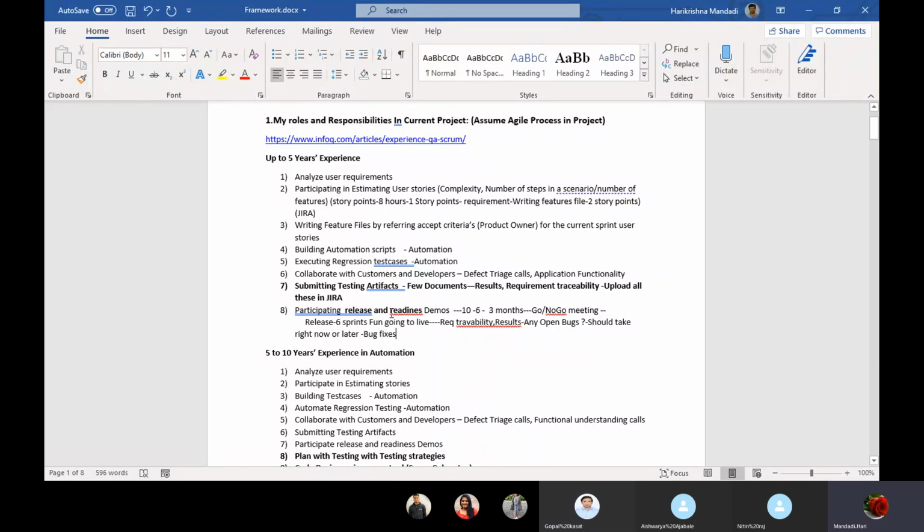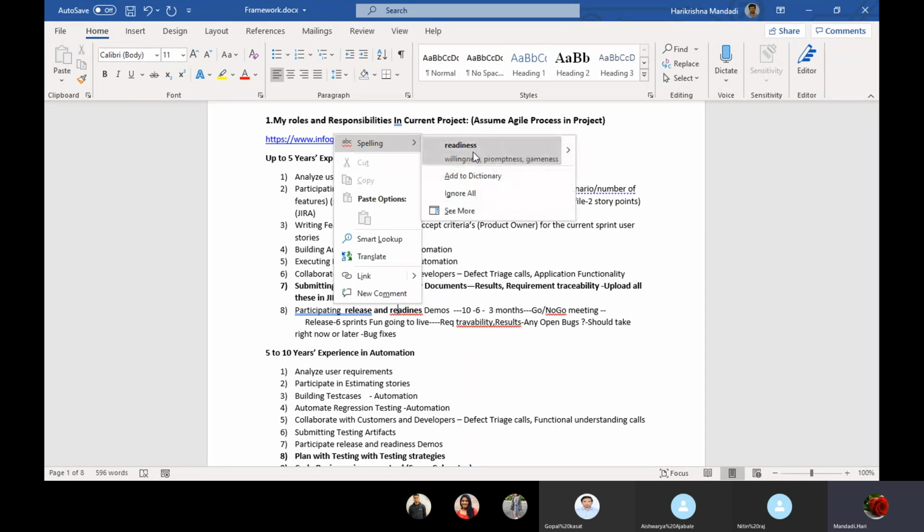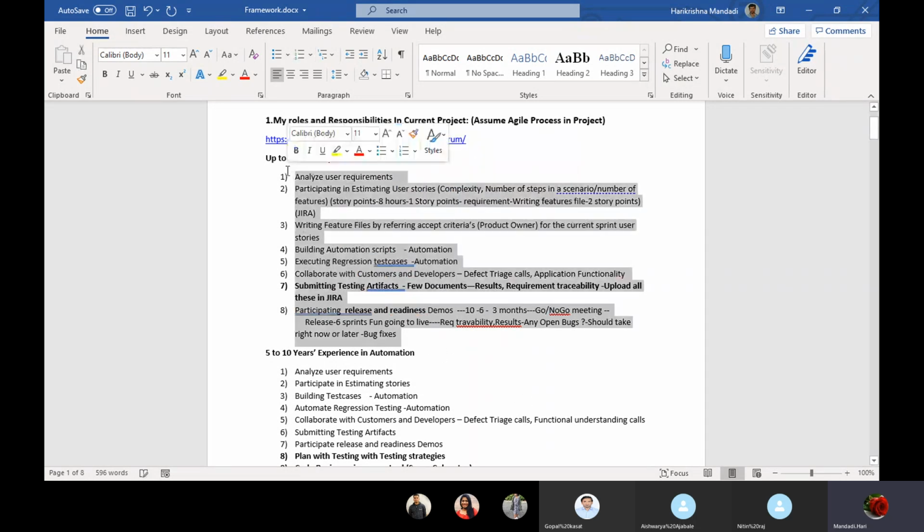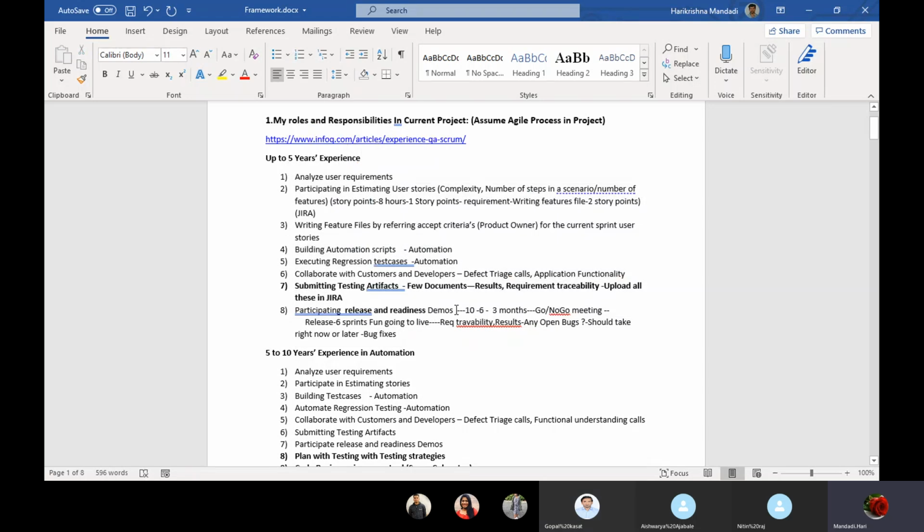Okay, now any doubts in these roles and responsibilities? We are going to say these points only. These points come into the picture if the interviewer goes inside a particular point. When you are saying my roles and responsibilities, if he goes inside and asks some question, then we need to explain.